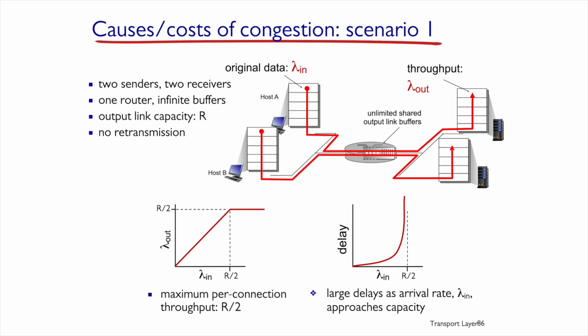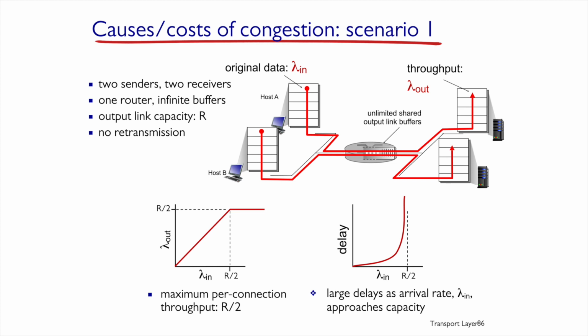So let's now look at a case in which congestion occurs and why we need a mechanism in addition to flow control. In this case, we have 4 hosts connected through a router. There are 2 hosts on the left sending information and 2 hosts on the right receiving it. We'll assume the traffic that arrives to the 2 receiving hosts leaves the router on the same link at a bandwidth of R. And the 2 hosts sending information are sending at rate lambda in. Let's assume we have no retransmissions and that the buffer within the router is infinite. In other words, if more packets are arriving than sent, they will be accumulated in the router's queue.